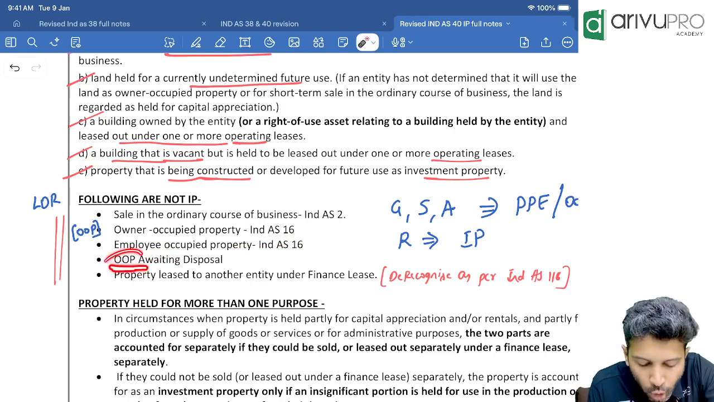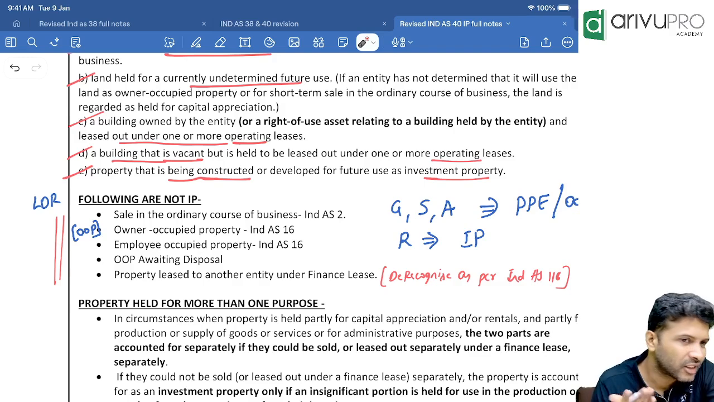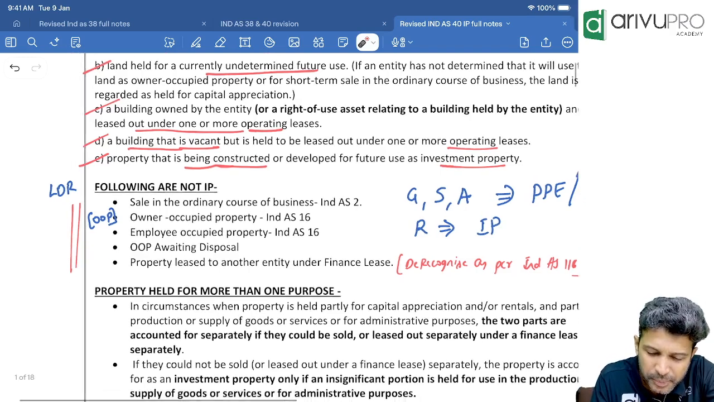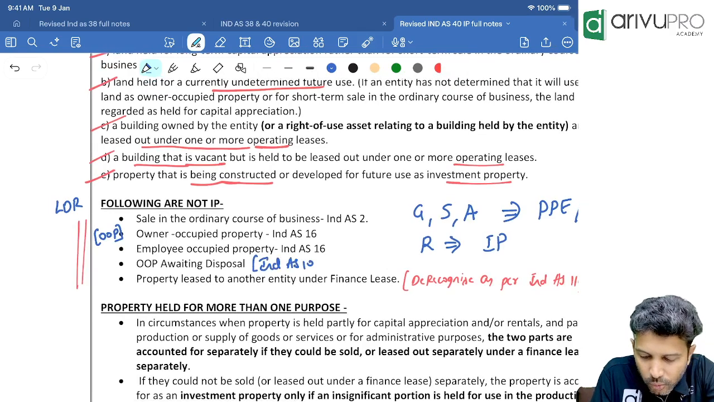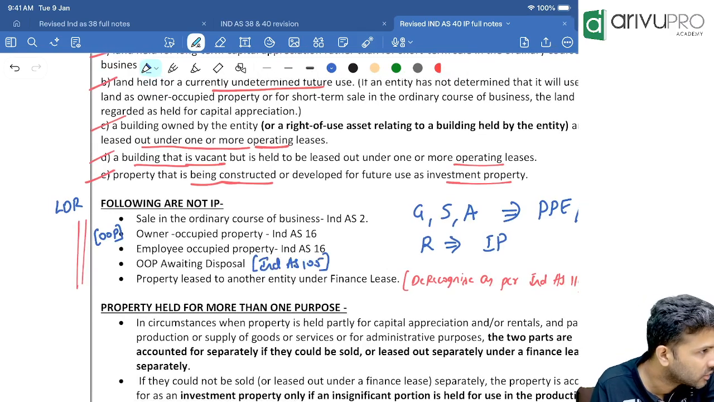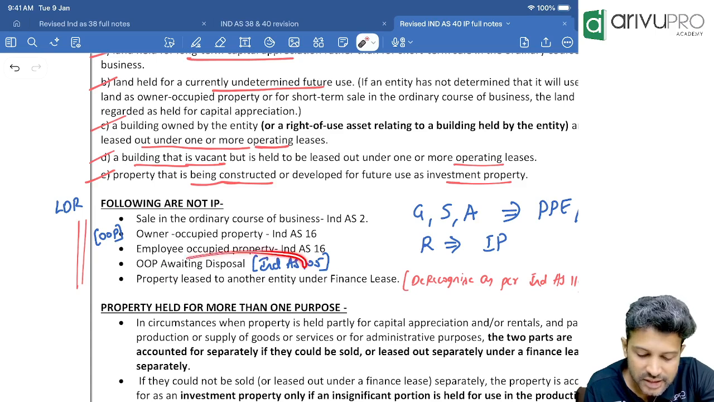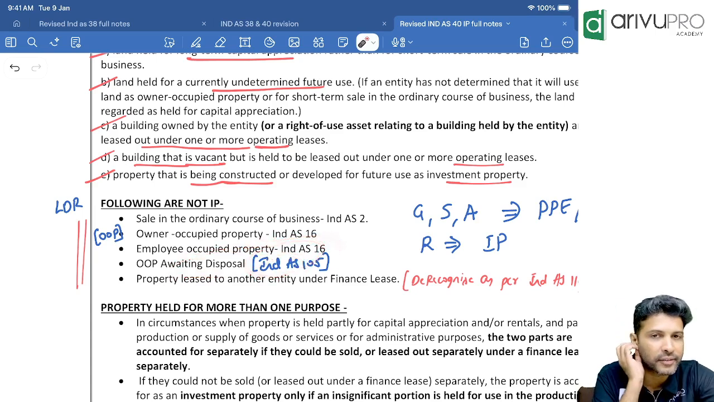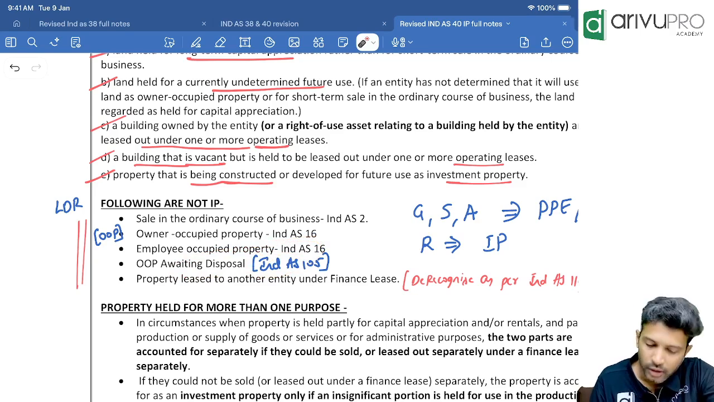OOP awaiting disposal means it is held for sale. Sir, if it is held for sale, we have a separate standard. Which standard did I tell? Anybody remember? Ind AS 105. If any non-current asset is held for sale, we have a separate standard called Ind AS 105. That standard will get triggered. We will do this after we do Ind AS 36. I'll talk about that then.